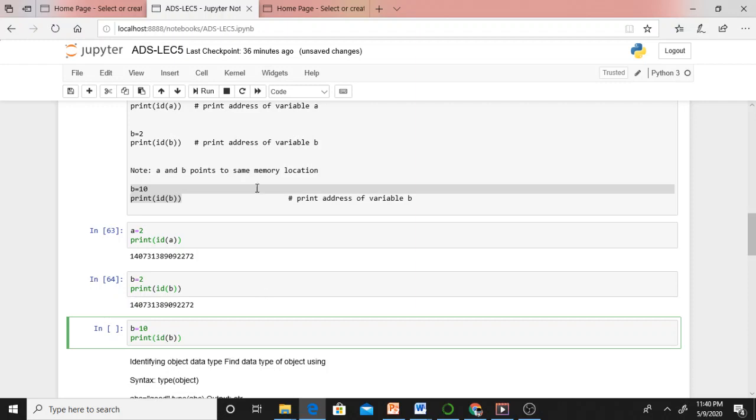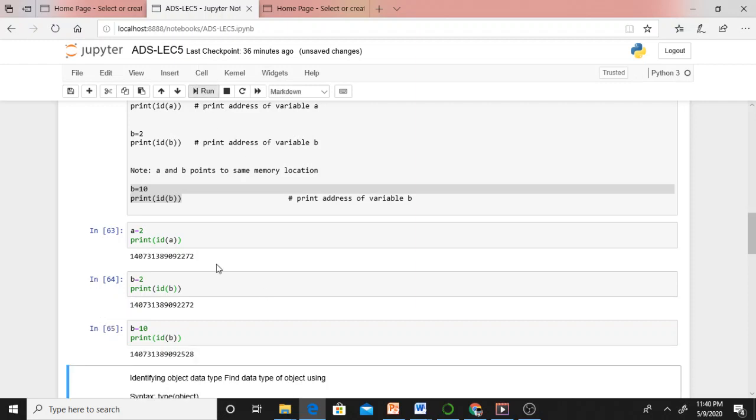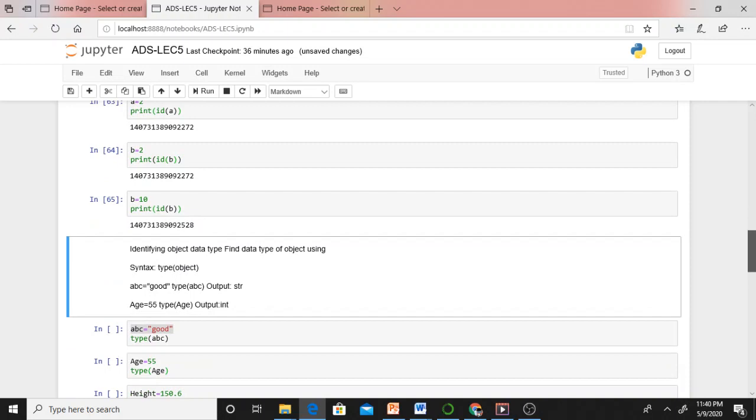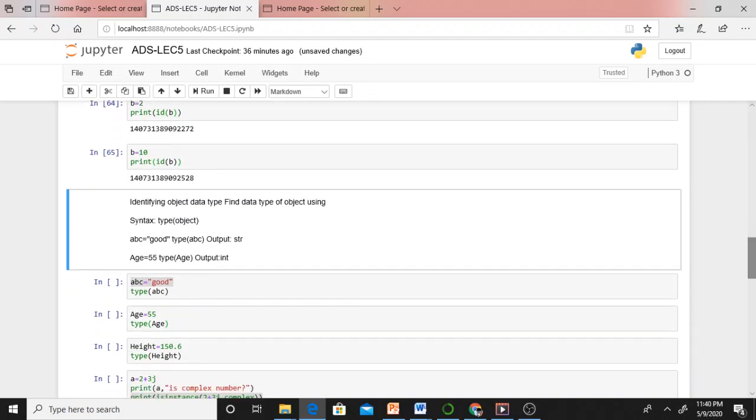If I want to print the address of this particular variable, just see, you are getting a different address. Therefore, now B is pointing to a separate memory location. That's what it says in the PPT slides, that's what we were discussing.